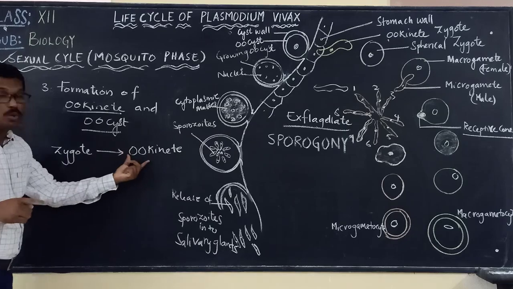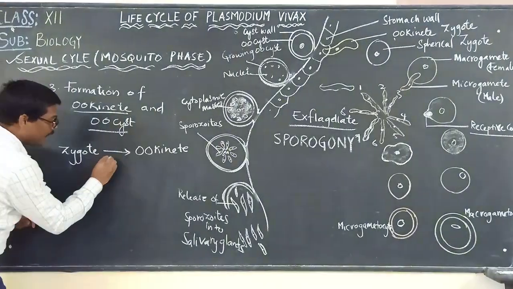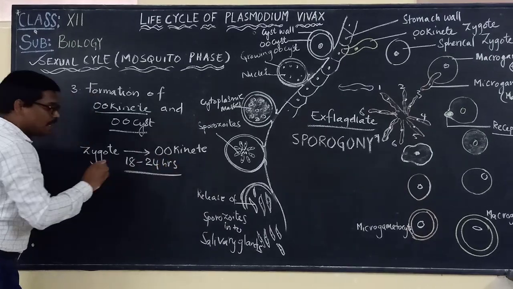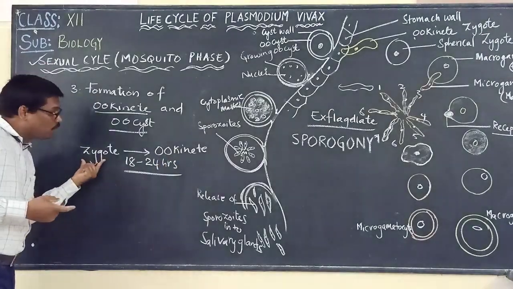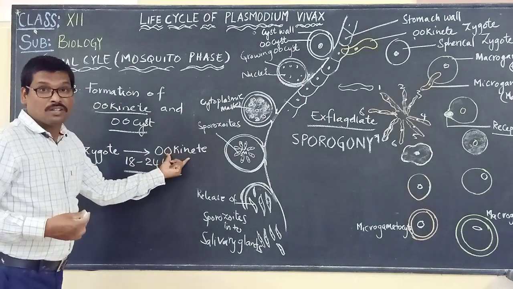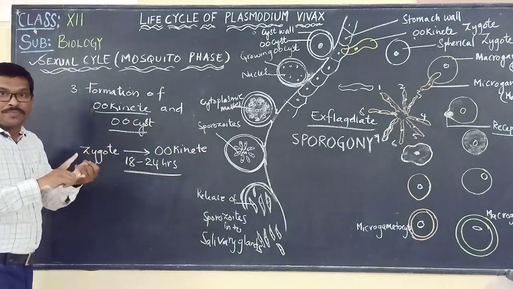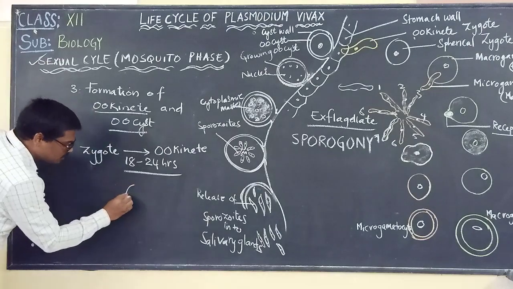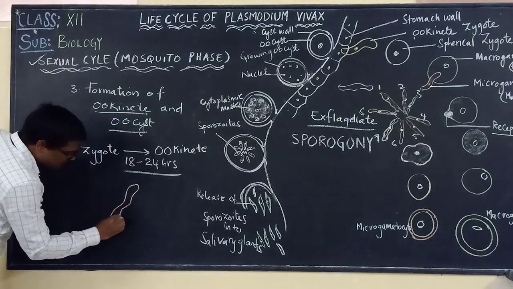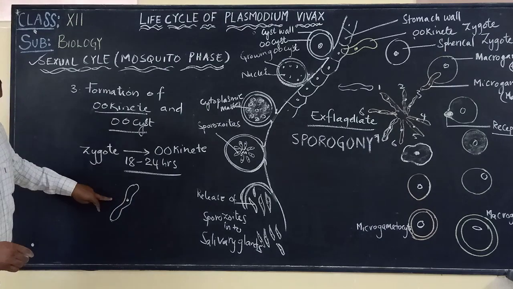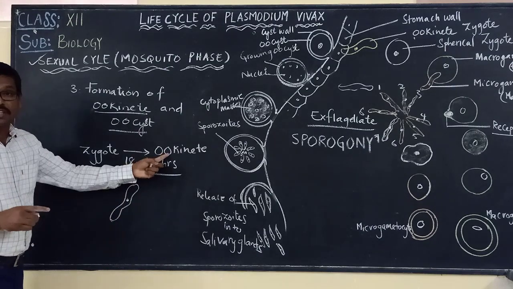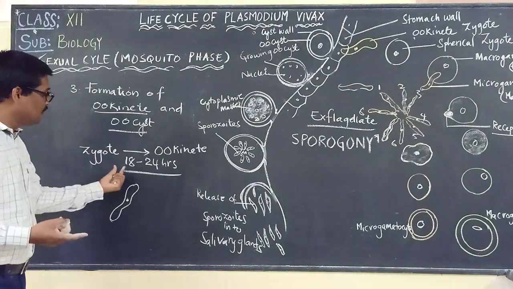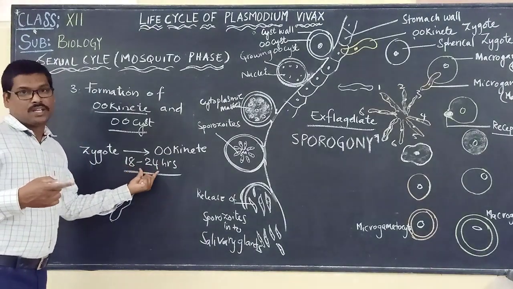To form the ookinete, it may take about 18 to 24 hours. Please remember this. It will take 18 to 24 hours for the zygote to change into what? Ookinete. It is a long, slender, motile and vermiform structure, which may look like this. This is called the ookinete, formed from the zygote, and it takes about 18 to 24 hours.